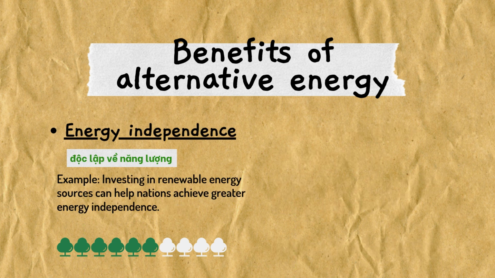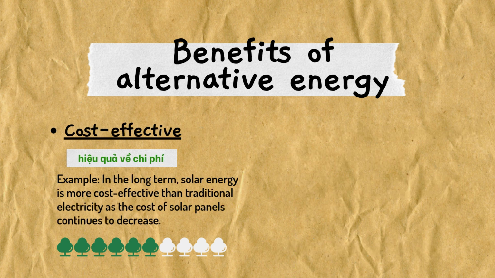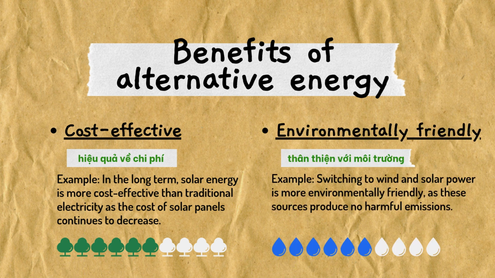Energy independence. Example: investing in renewable energy sources can help nations achieve greater energy independence. Sustainable development. Example: renewable energy is essential for sustainable development in the face of climate change. Cost-effective. Example: in the long term, solar energy is more cost-effective than traditional electricity as the cost of solar panels continues to decrease. Environmentally friendly.